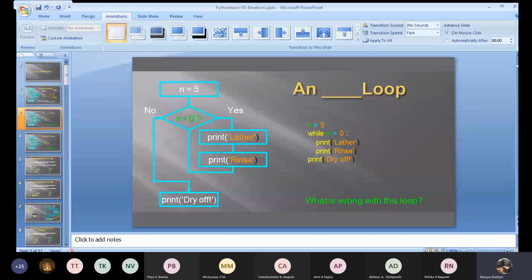Now the same while loop I am trying to use. You know what exactly happens, we'll see. And at last you need to tell me what may be wrong with this loop. Clear? Okay. Now n is equal to 5. All of you be attentive. n is equal to 5. So 5 greater than 0. So it comes inside.